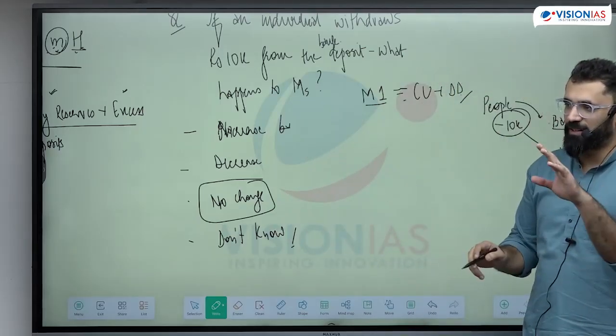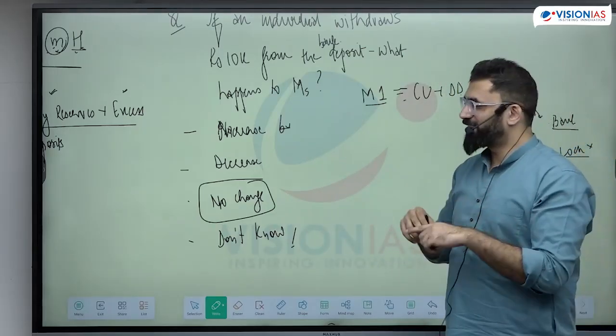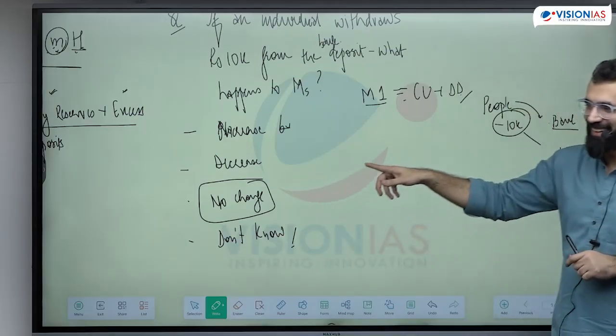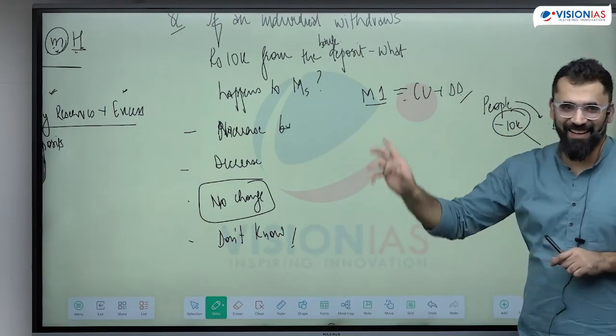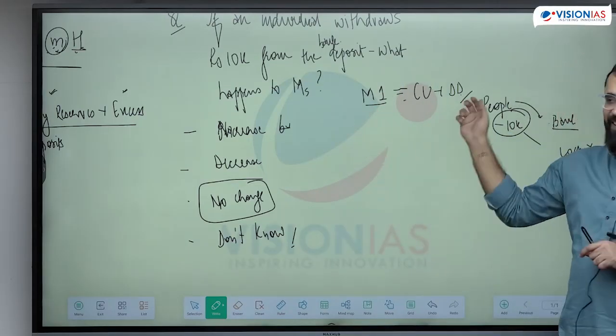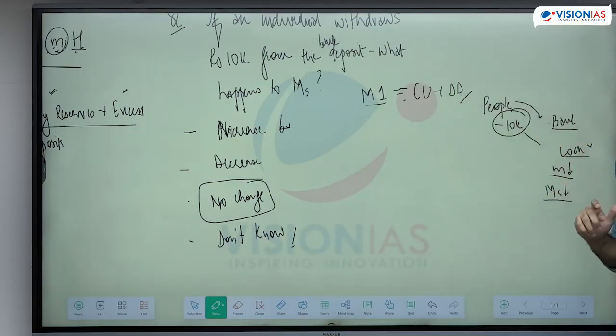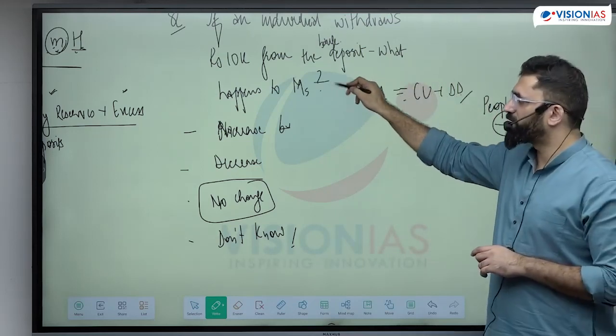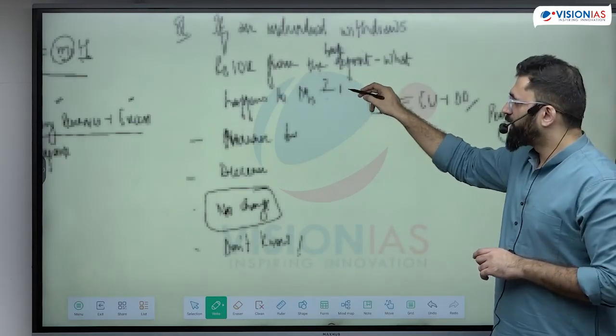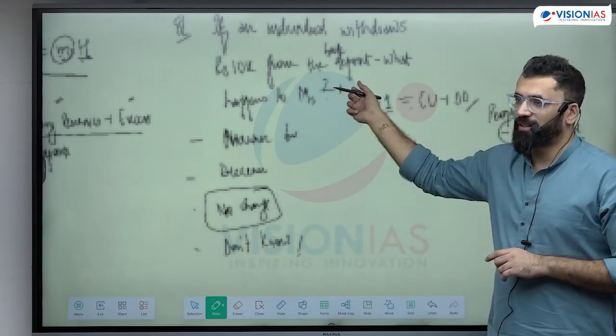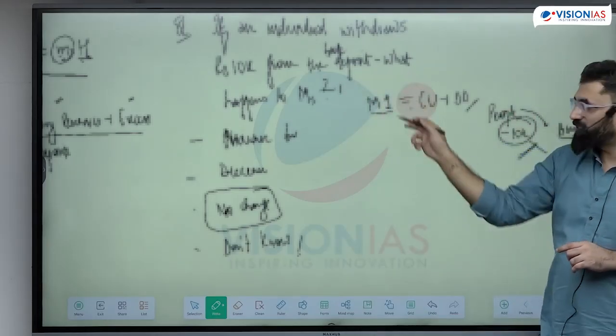A lot of people have learned no change. I said no change before writing the question, which is why I omitted the word. Now no change is not the answer here, it is decrease or increase. Why? Because you can't make this. The UPSC question was what happens to the aggregate money supply immediately. Immediately nothing is changing.